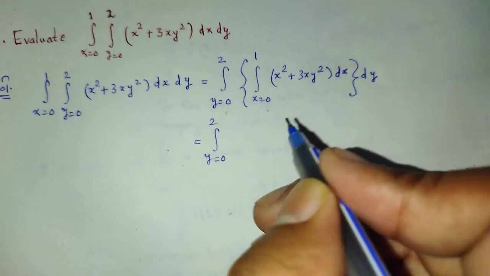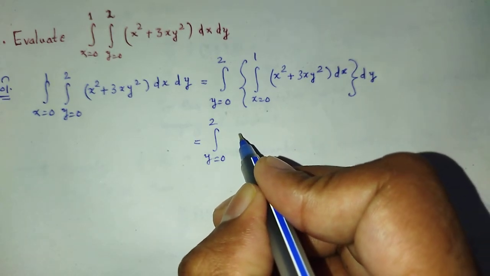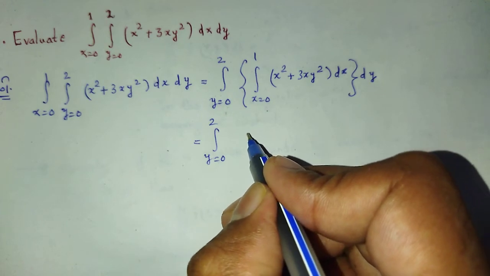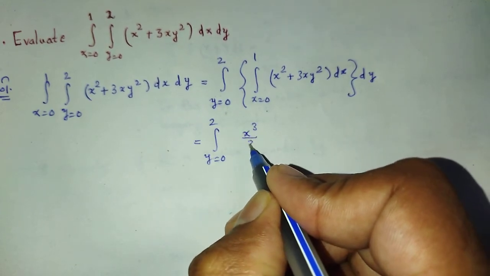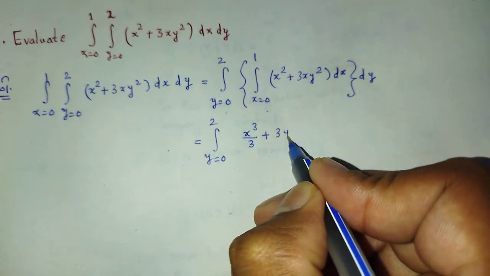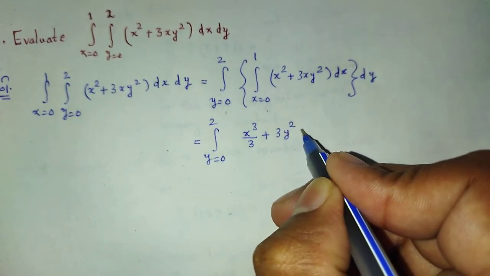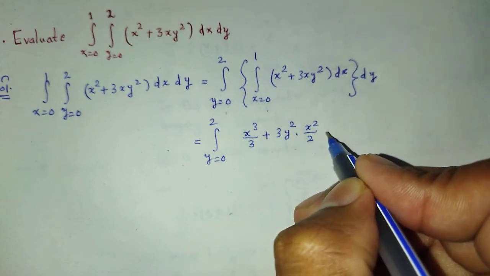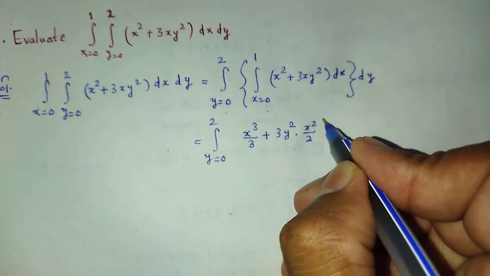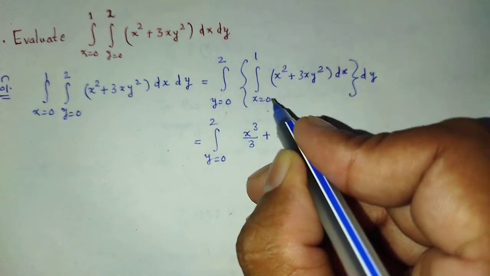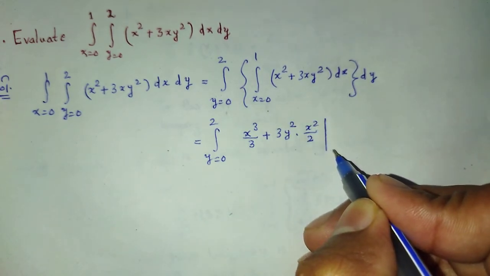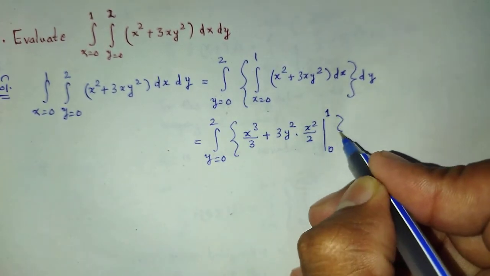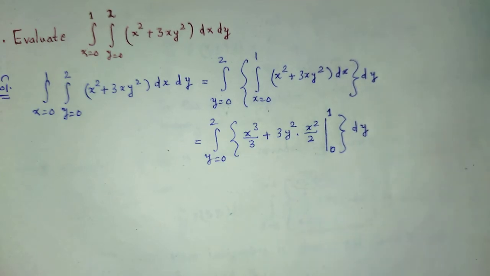Solving this integration, that is x cube by 3 plus 3y square x square by 2, using the limit from 0 to 1, and integrate this with respect to y.